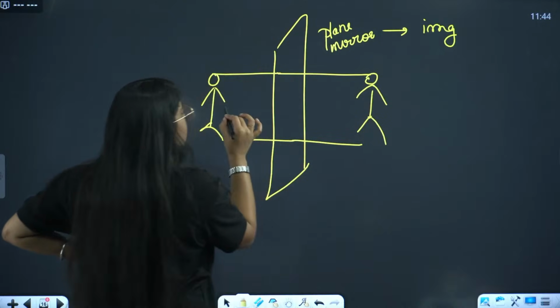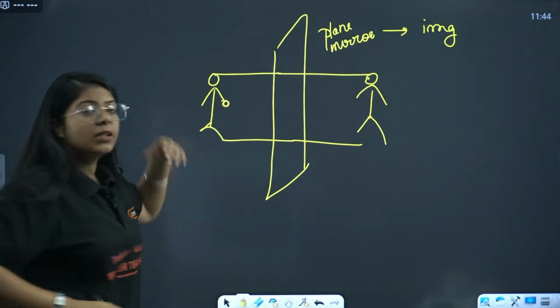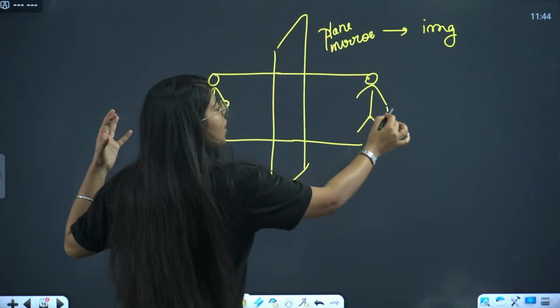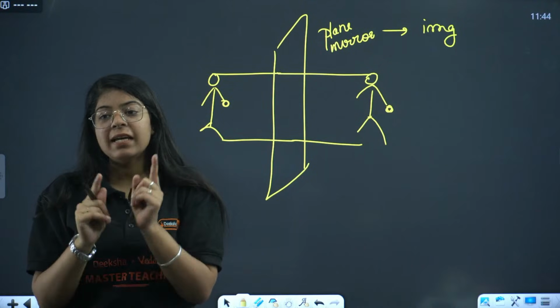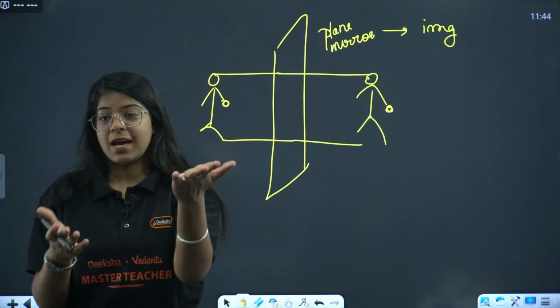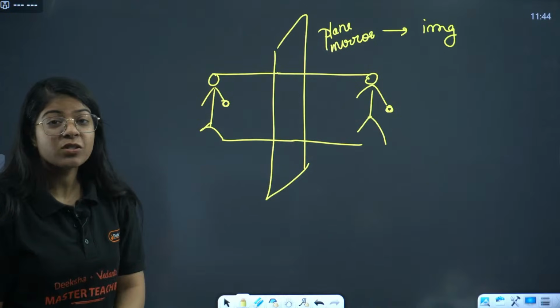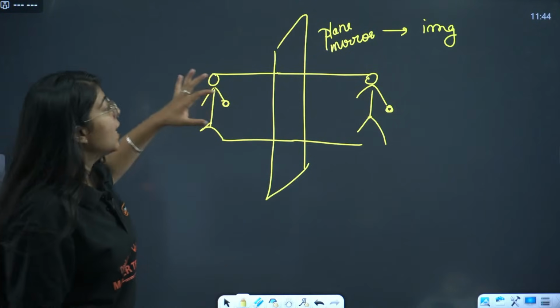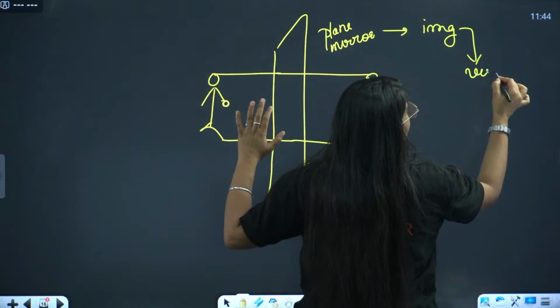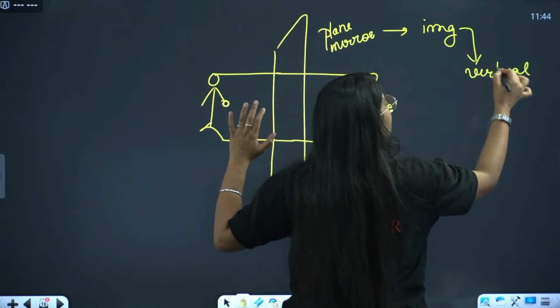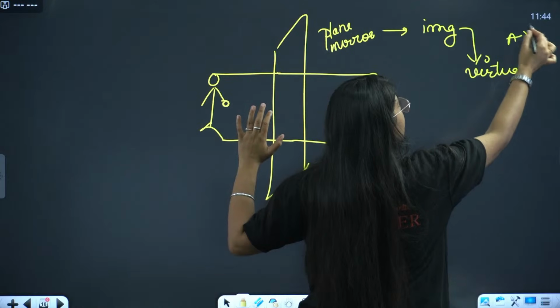Just the hand that was on the left hand side will now be on the right hand side. That is what Anaya said, laterally inverted, right? Now, this image will always be virtual. It will never be a real image. So, the assertion is false, right?